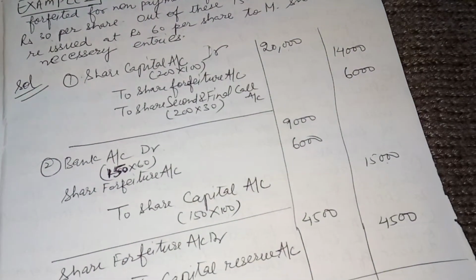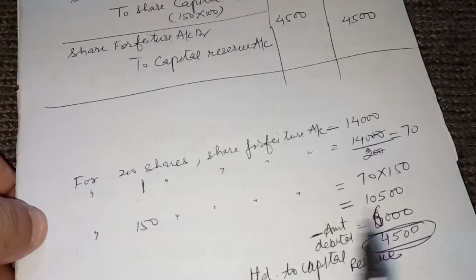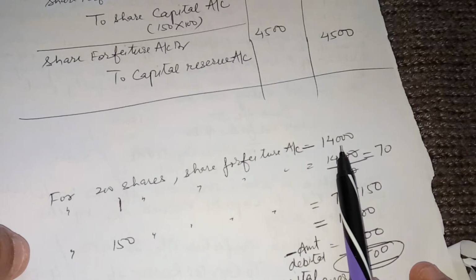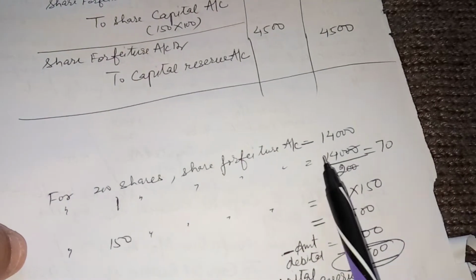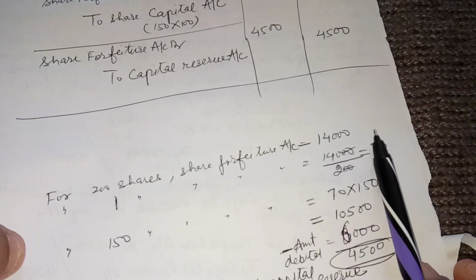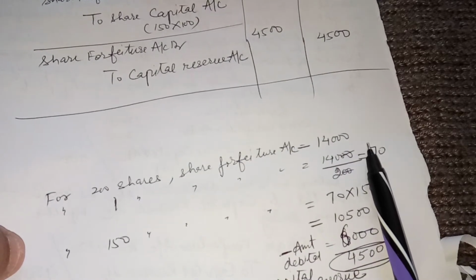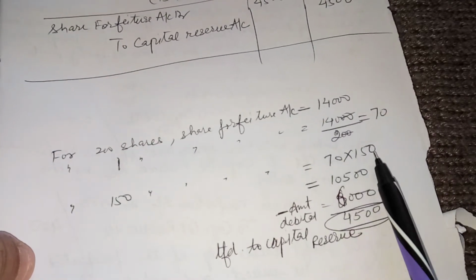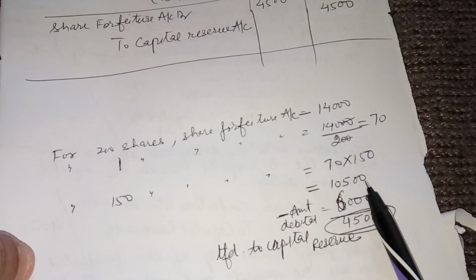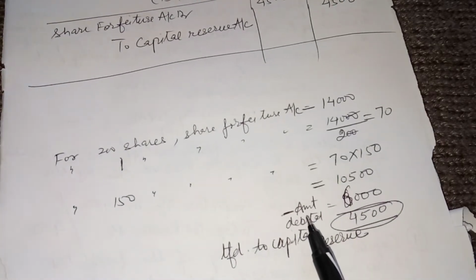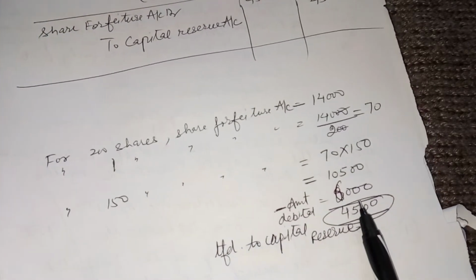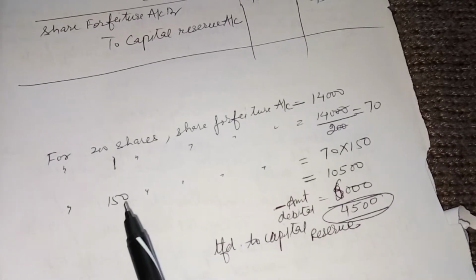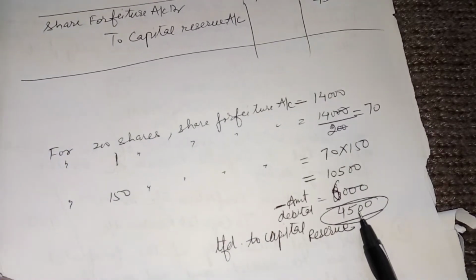Now here the point comes of capital reserve. Let us note this working. For 200 shares the share forfeiture account stands at rupees 14,000, and for one share 14,000 divided by 200, that is rupees 70, is there in the share forfeiture account. So for 150 shares, 70 into 150, that is 10,500, out of which we subtract the amount already debited, that is 6,000. So 4,500, that means the balance amount related to 150 shares only will be transferred to capital reserve.